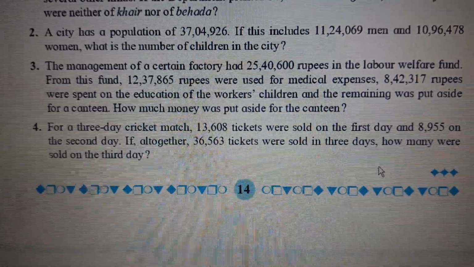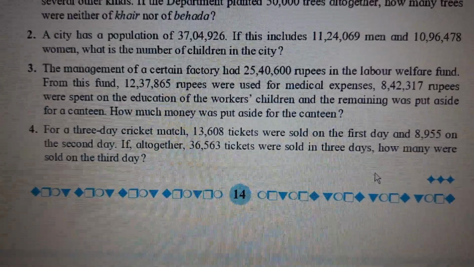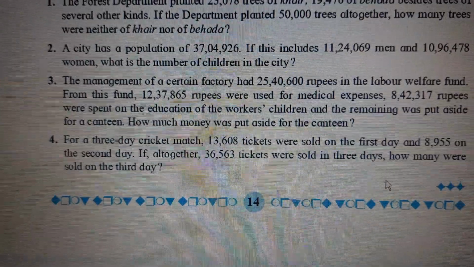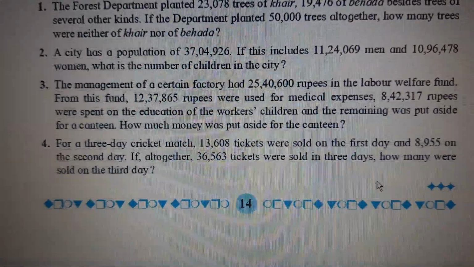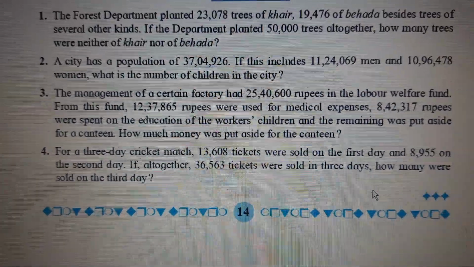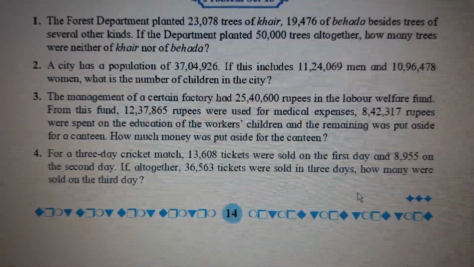So now the fourth and the last sum in this problem set, children. For a 3-day cricket match, everybody loves watching cricket, right? So some people go to the stadium to watch, and there is a ticket to be bought. So for a 3-day cricket match, the cricket match is for 3 days.